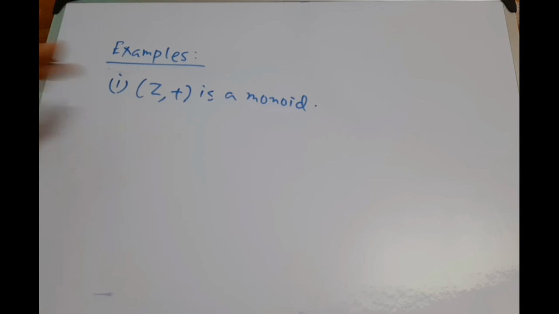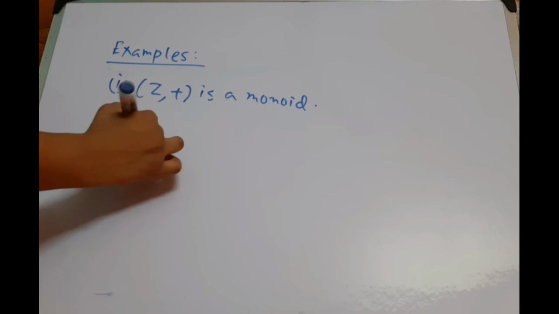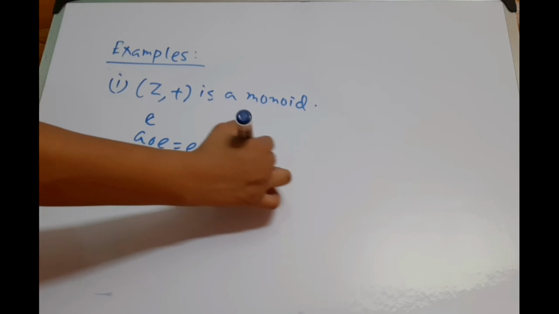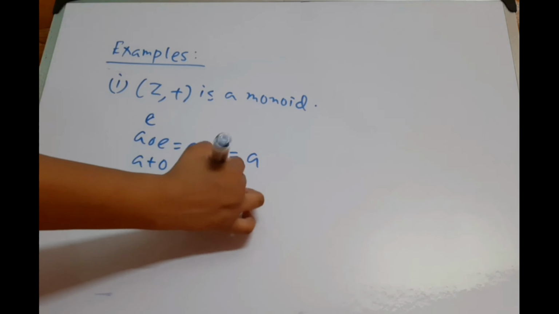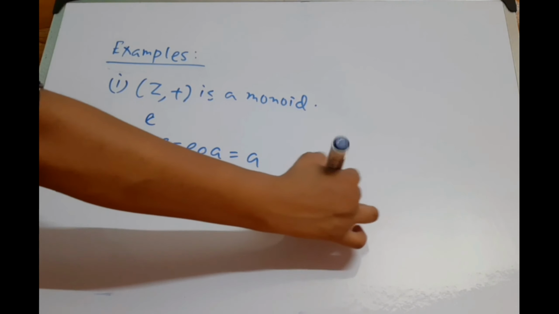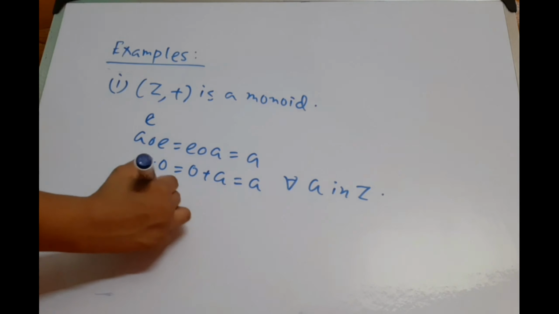Some examples of monoid are given here. The first example is (Z, +) is a monoid. Here associativity holds and we find the identity element E such that A composed E equal to E composed A equal to A. Here A + 0 = 0 + A = A holds for all A in Z. So 0 is the identity element.